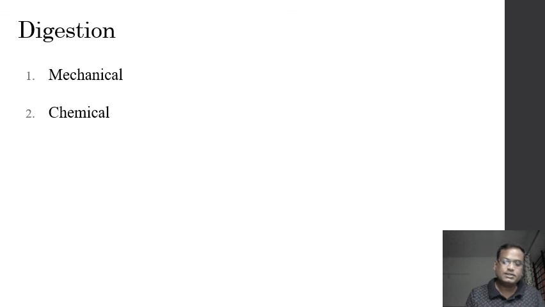Now what is chemical digestion? The small food particles, upon entering into the stomach and intestine, are broken down at molecular level by chemicals. What are the chemicals? Nothing but enzymes. So the enzymatic breakdown of the food particles into smaller particles which can be absorbed by the intestine is called chemical digestion. Okay, that's about the introductory part of the digestion. In further chapters, we will study the process of digestion in detail.